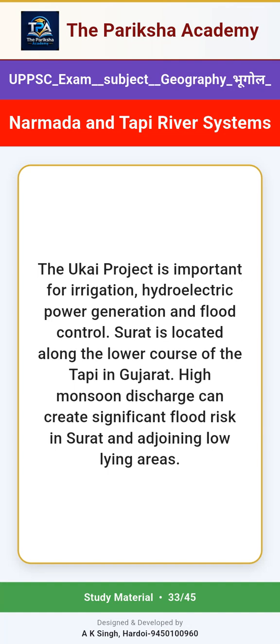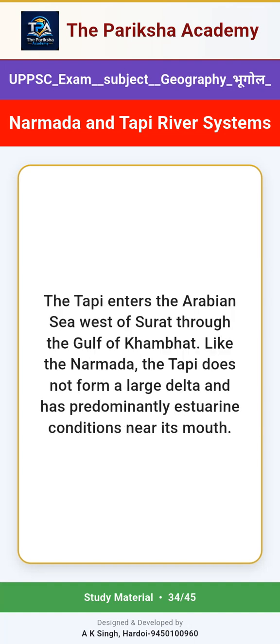Surat is located along the lower course of the Tapi in Gujarat. High monsoon discharge can create significant flood risk in Surat and adjoining low-lying areas. The Tapi enters the Arabian Sea west of Surat through the Gulf of Khambhat. Like the Narmada, the Tapi does not form a large delta and has predominantly estuarine conditions near its mouth.